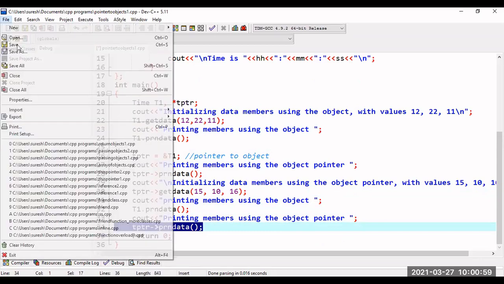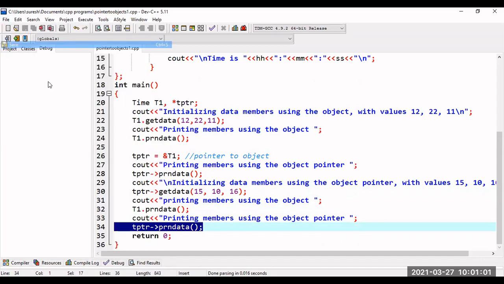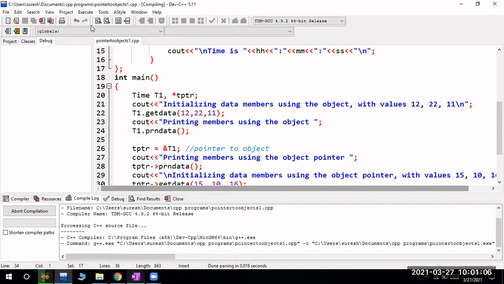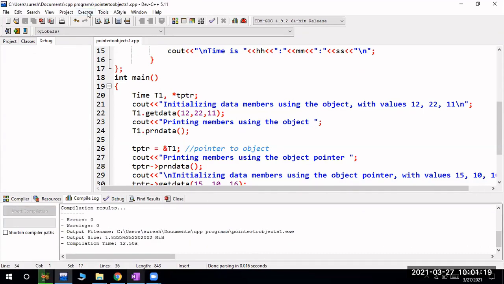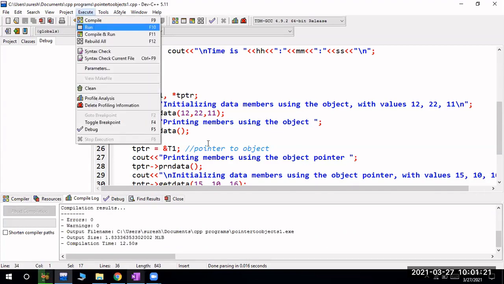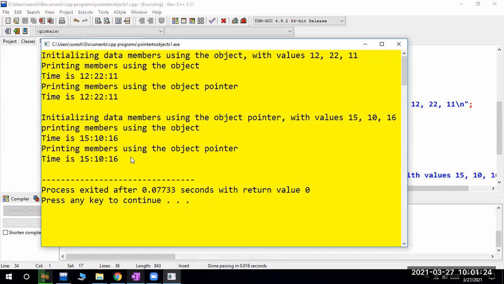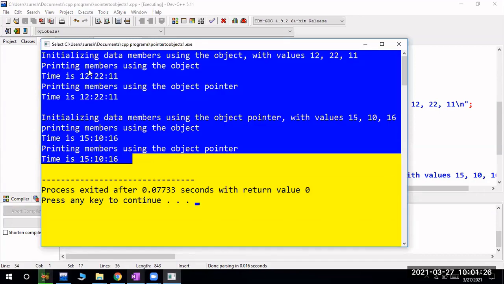Yes, sir. Right. Okay, so now I will try to execute this program. First I will compile this program. Compilation done successfully, and I will run this program. This is your printing members using objects and printing members using object pointer. So what is the time and what is this one?